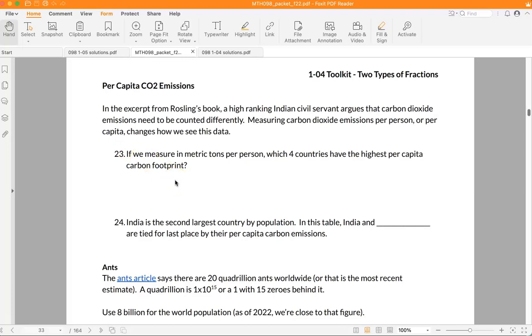So if a country has a lot of people and their emissions are similar to another country that doesn't have as many people, then maybe that country with a lot of people is not doing as badly as a smaller country that has similar emissions. And this per capita CO2 emissions allows us to make a more fair comparison.